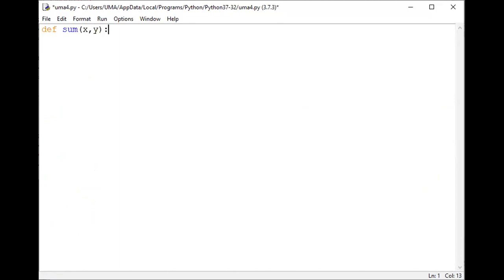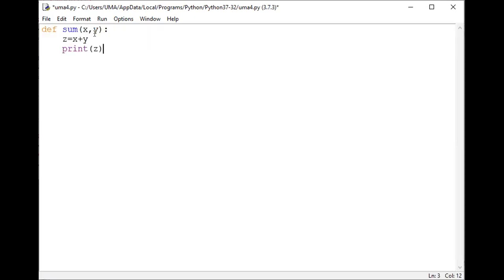Then z equal to x plus y, a simple example, and then print that value: print of z. This is a simple sum function.